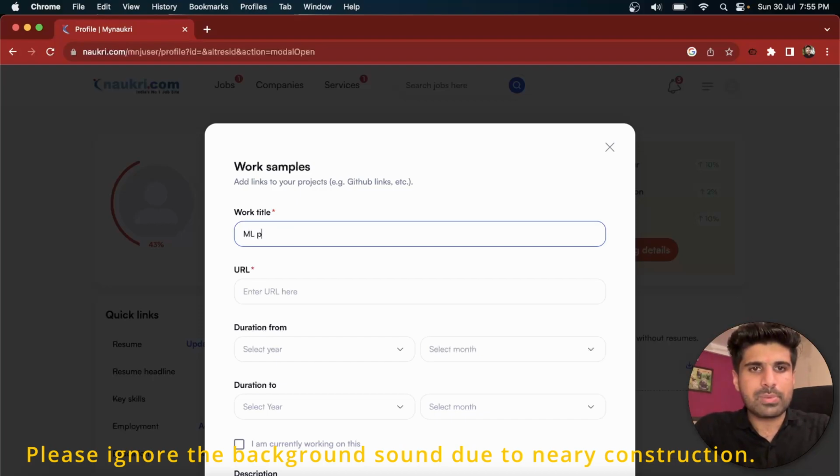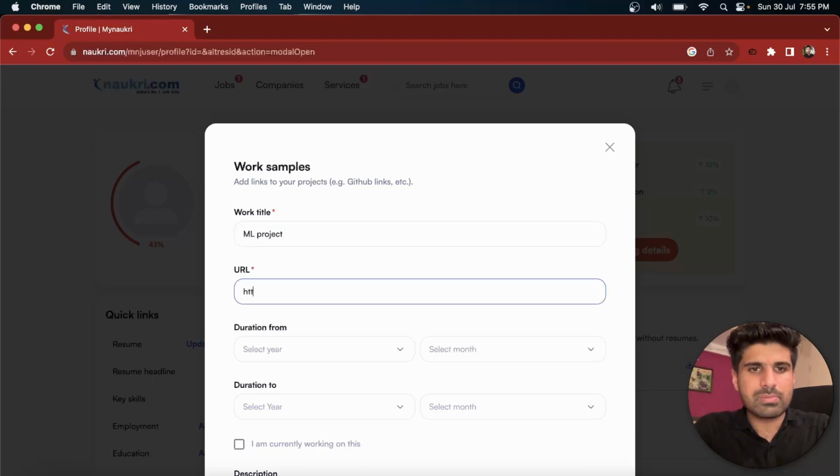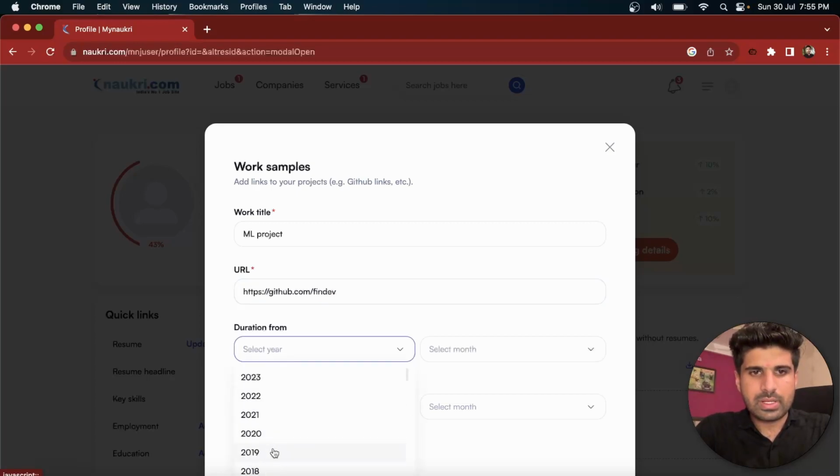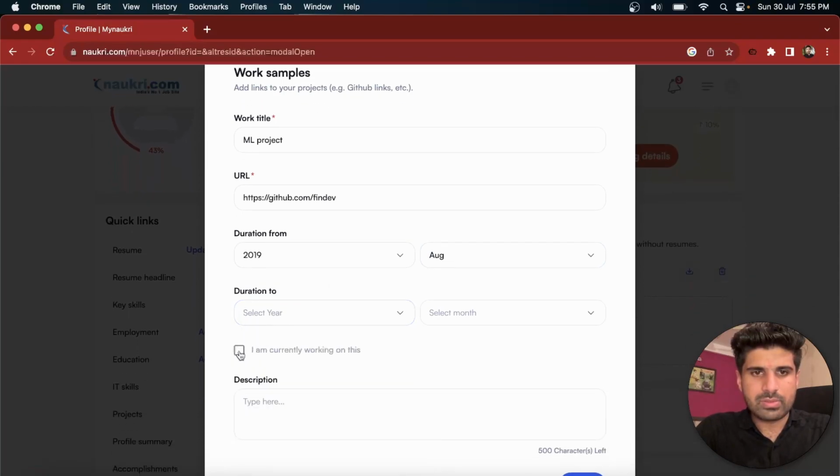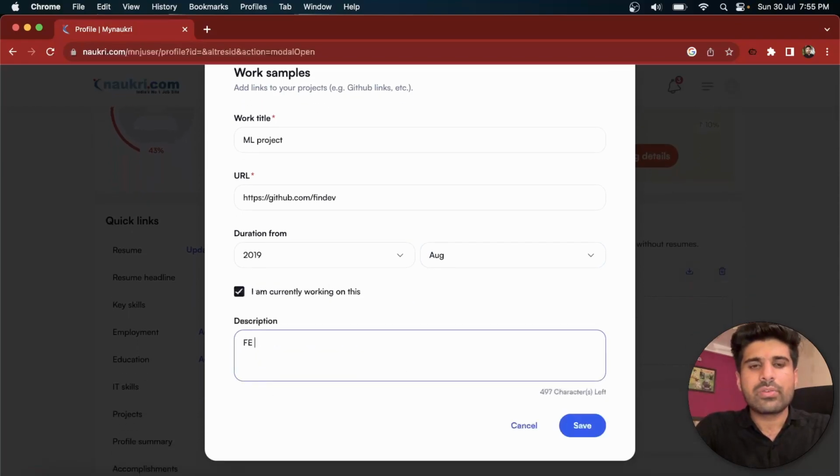So it's like an ML project. Suppose the URL would be simple, I'm just taking an example: github.com/findev, duration from August 2019, and I'm currently working here. In the description you can add front-end developer.